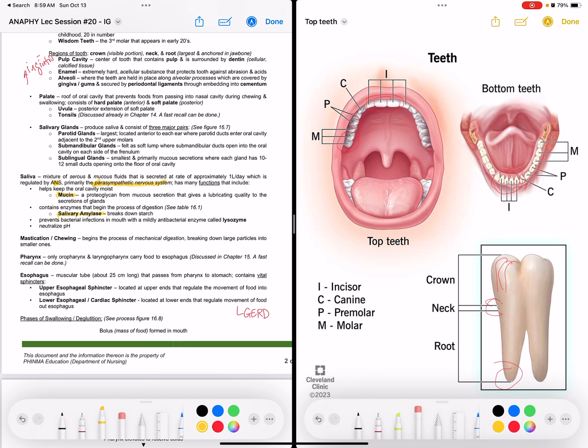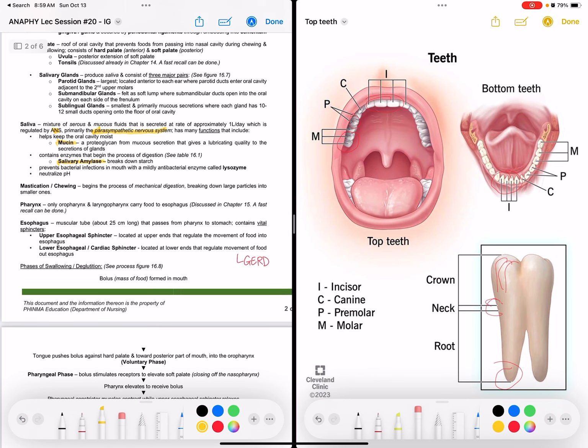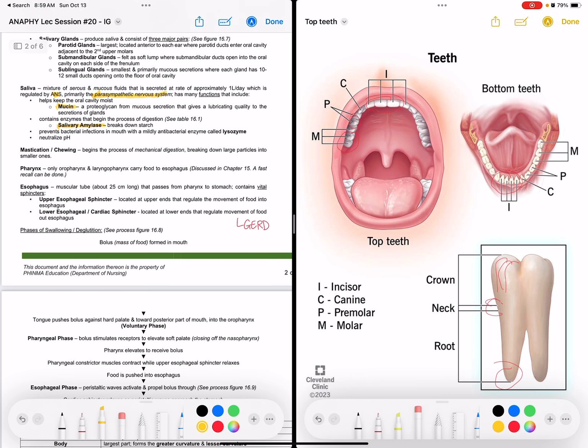Salivary amylase breaks down the starch. It prevents bacterial infection in the mouth with a mildly antibacterial enzyme called lysozyme. It neutralizes pH. Okay, mastication and chewing begin the process of mechanical digestion, breaking down large particles into smaller ones.